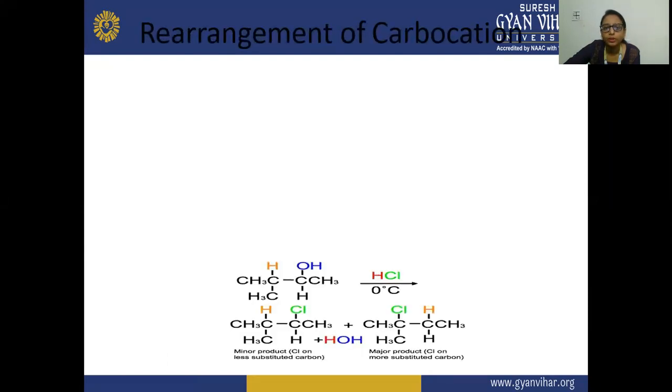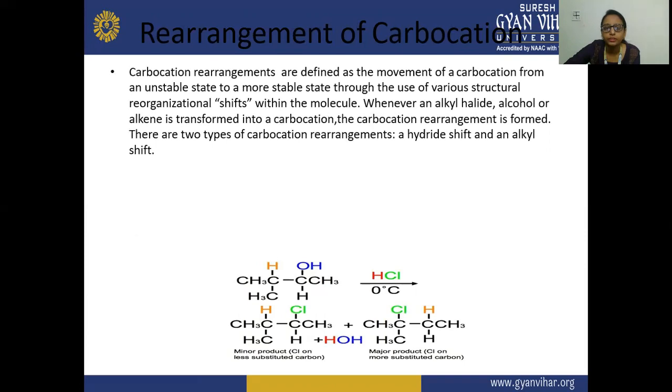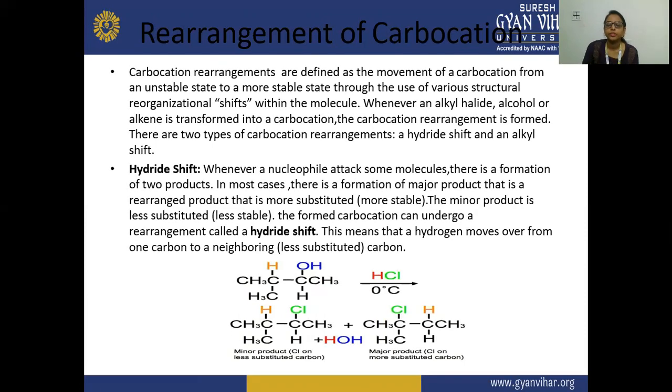Next, the first topic is the rearrangement of carbocations. As the name signifies, there is a rearrangement in the carbocation.